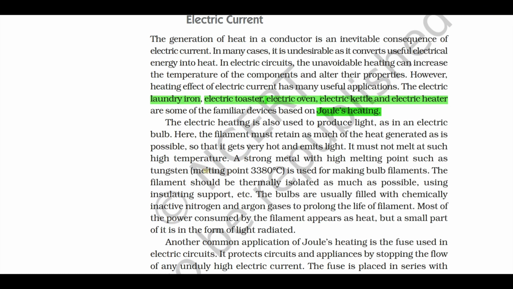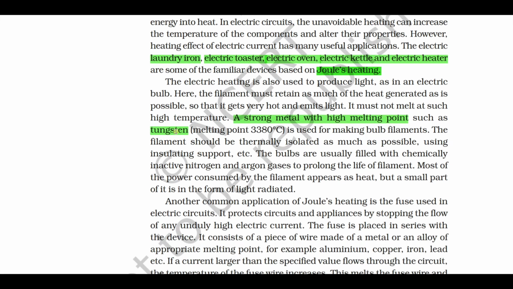So you have the reason here, right? Why is tungsten used in filaments of electric bulbs? Because it has a high melting point, it has high resistivity. On heating, it emits light. That's why tungsten is widely used in the filaments of electric bulbs. You can see the filament must retain as much of the heat generated and it emits light.